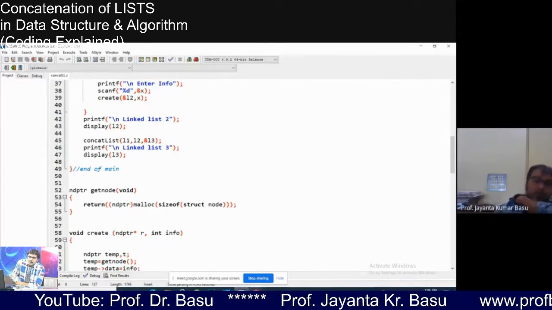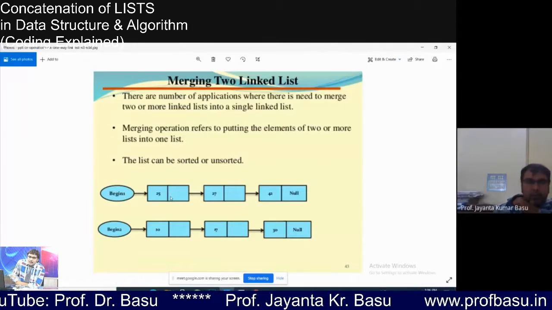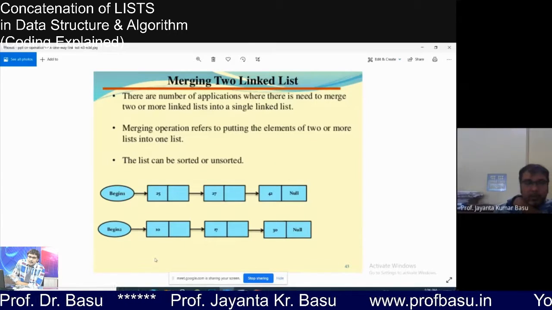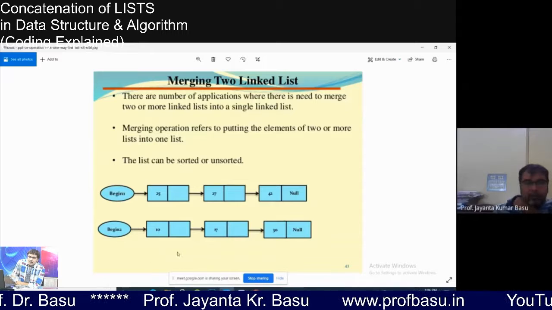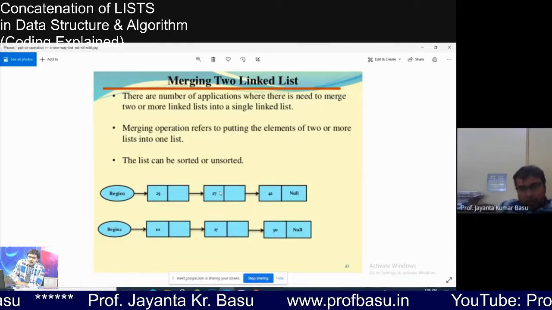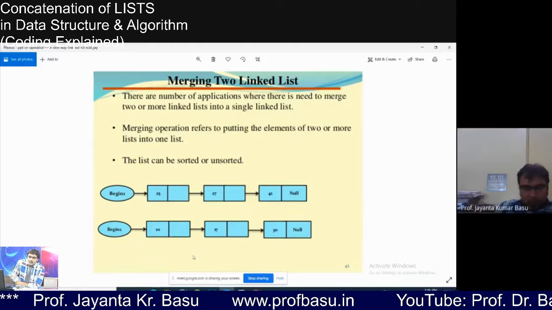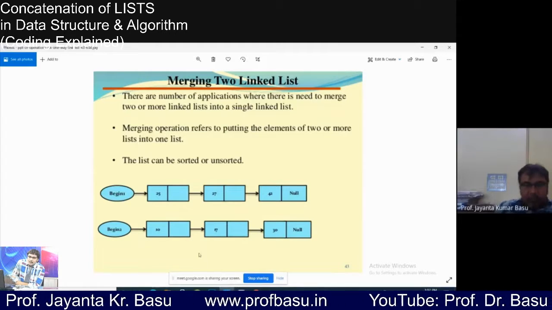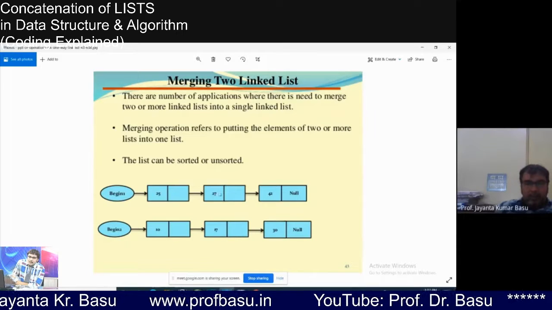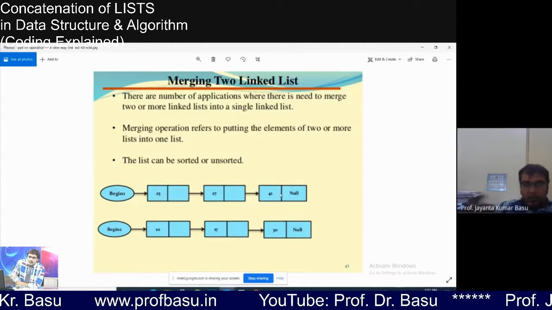First, how should we proceed? First we will take a node from L1, then we will copy it into the first node of linked list 3. Then we will move to the second node of L1. The content of this node must be copied to the second node of L3. But before that, we have to create that node. Then I will copy this 27. Then I will move to the third node containing 42.